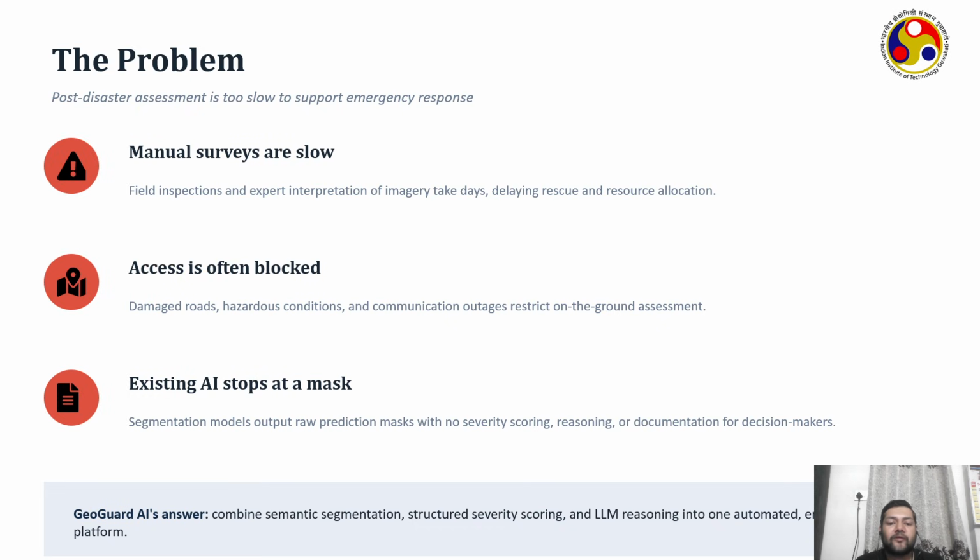Although existing AI models can generate segmentation masks, they typically stop there. They do not explain the severity of the damage, do not provide proper recommendations, or generate documentation for decision makers. So GeoGuard AI addresses this limitation by combining semantic segmentation, structured disaster assessment using large language models, reasoning, and automated report generation within a single end-to-end platform.